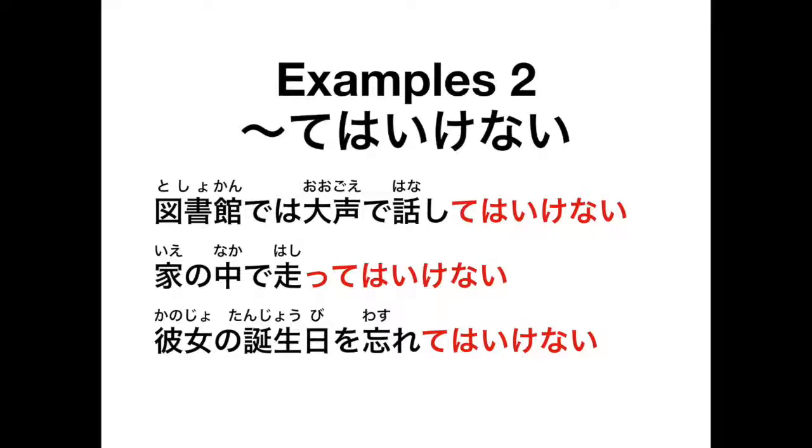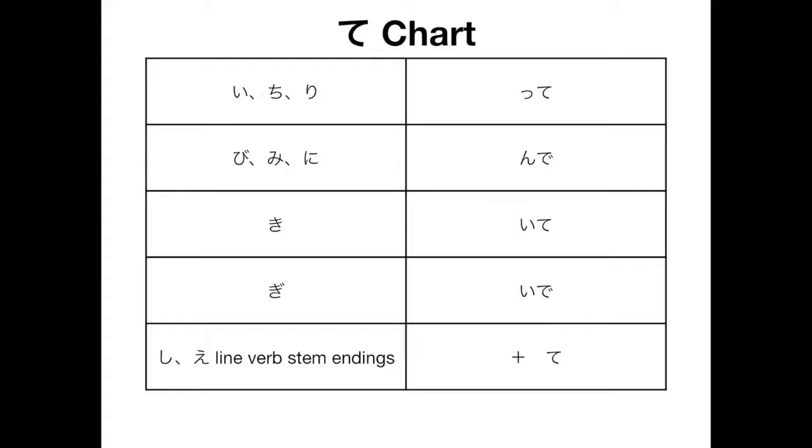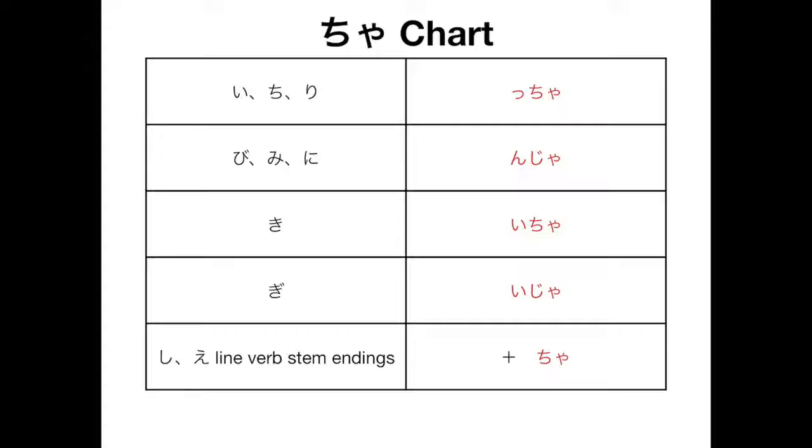Okay? So that's pretty straightforward enough. That shouldn't be too difficult. But moving on to the other casual conjugation, meaning-wise, it is the same thing as te wa ikenai, pretty much. But it's a little bit tricky because, like te form, you have to remember te form. But instead of using te, we just change that to cha. Okay, so remembering this chart, we have ichidan is te, and then bimi ni nde, and then kite, gide, stuff like that. It's the exact same thing, but we just say cha instead. So ichidan cha, bimi ni nja, kicha, gija.